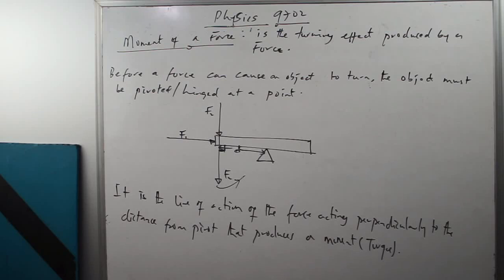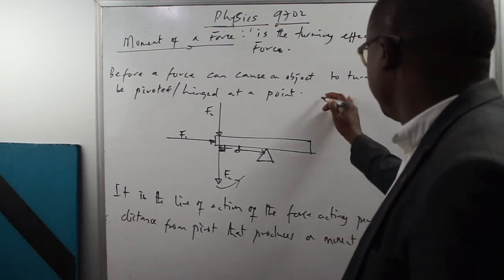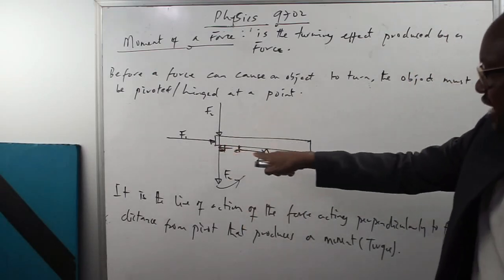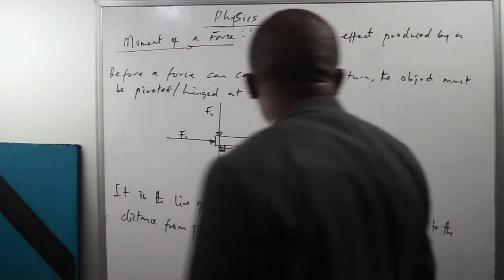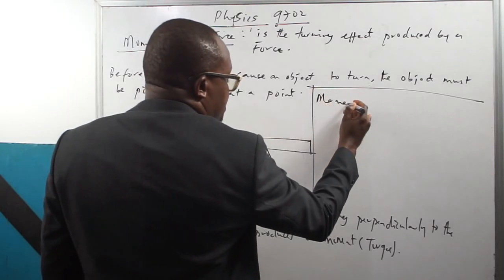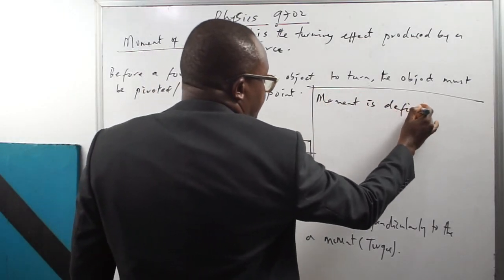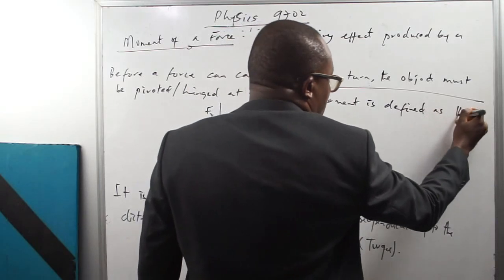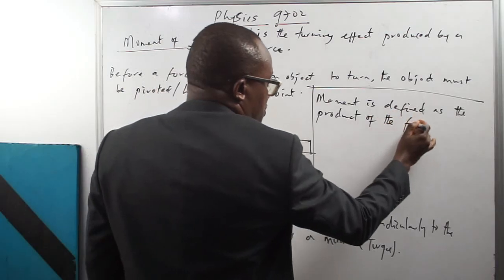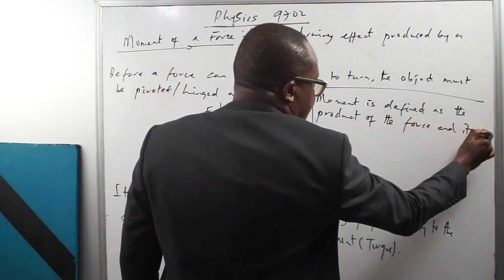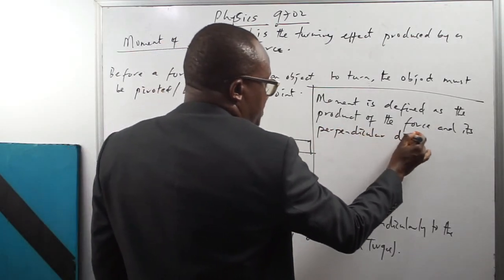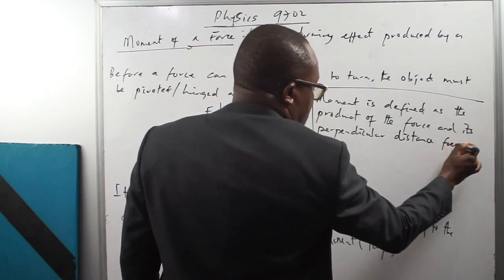So having gotten the fundamentals, we can now define moment. Moment is defined as the product of the force and its perpendicular distance from the pivot.